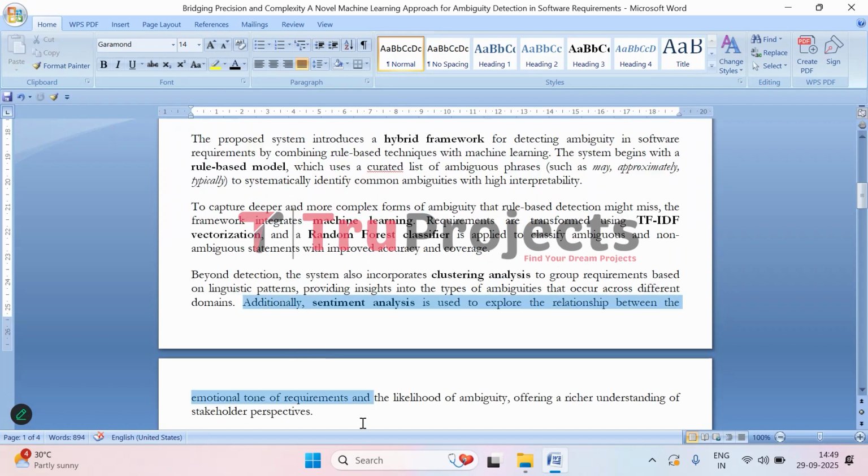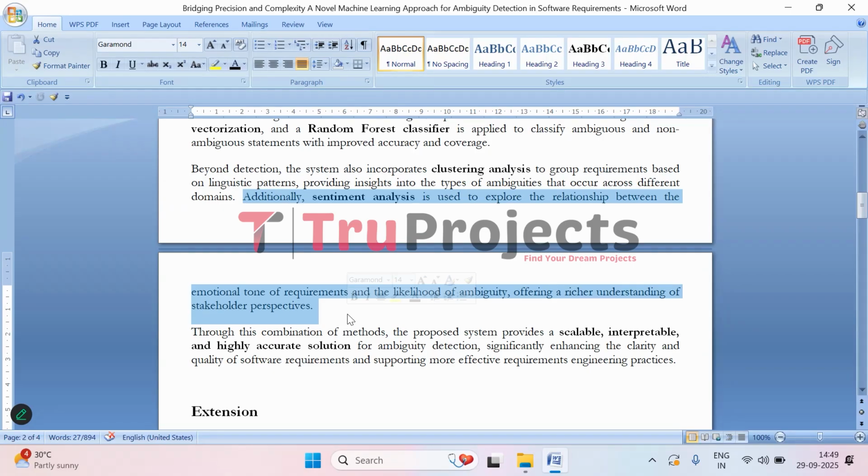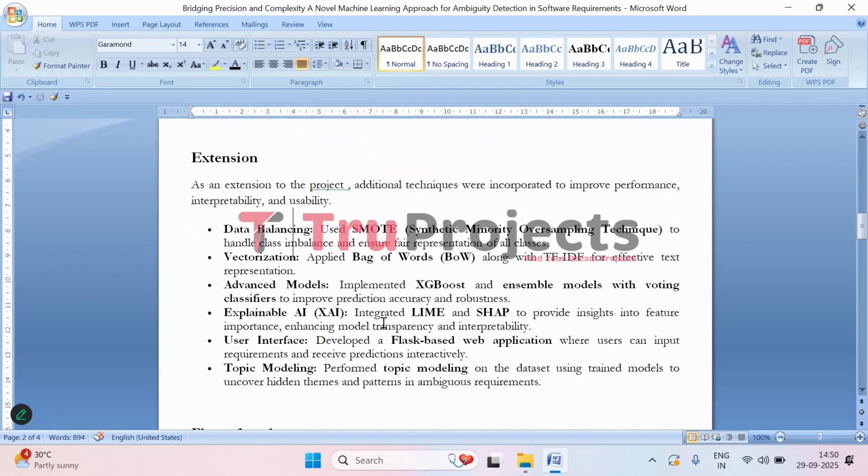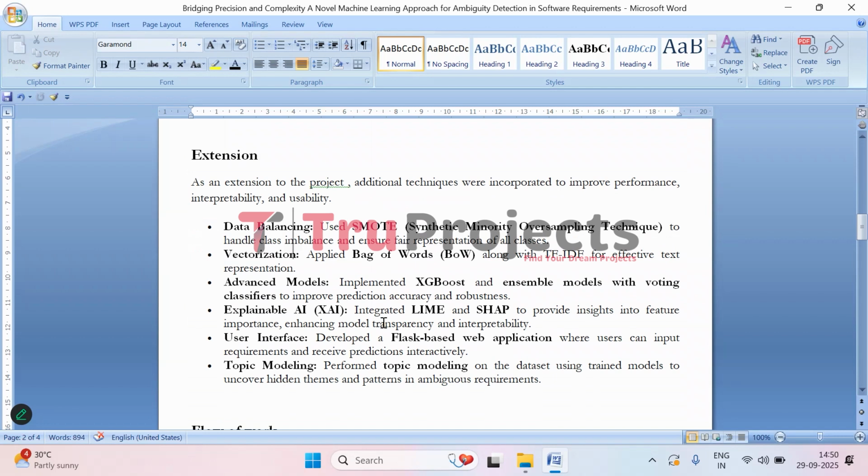The system also uses sentiment analysis to examine the emotional tone of the requirements. This allows it to explore whether certain emotions or writing styles are linked to ambiguity. By combining these analyses, the system provides a deeper understanding of not just which requirements are unclear, but also why they might be unclear from a stakeholder perspective. To further improve the performance of this project, several additional techniques are added to make the system more accurate, transparent, and user friendly.